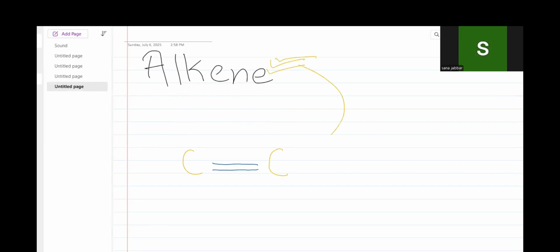Alkene should come into your mind whenever you see a double bond between carbon and carbon atoms.